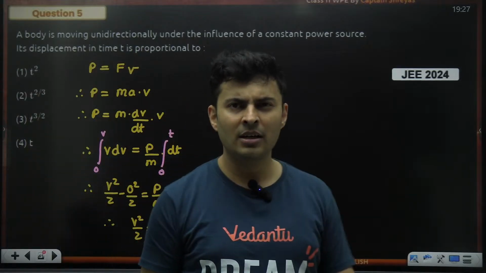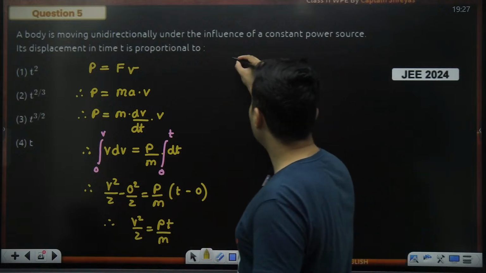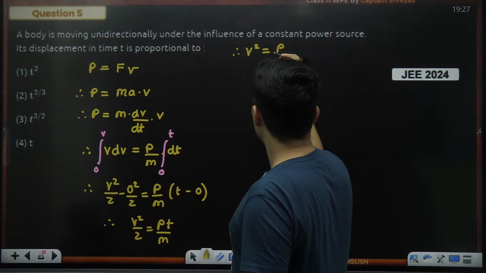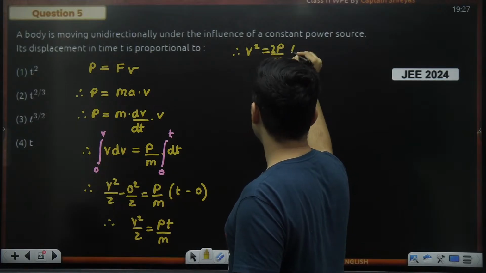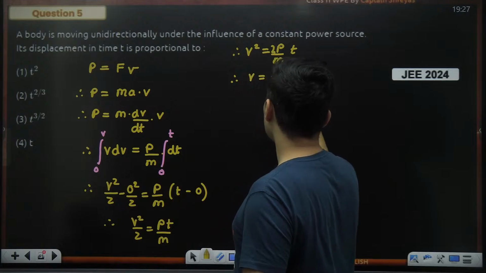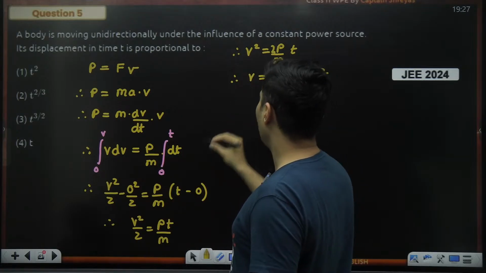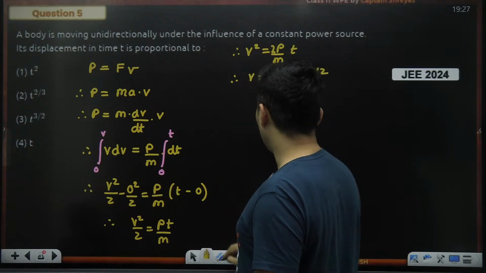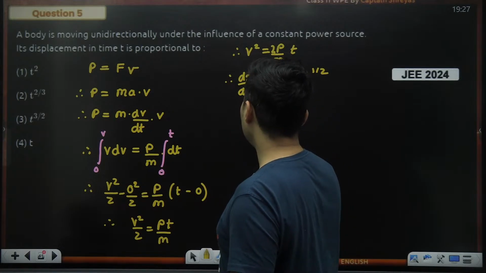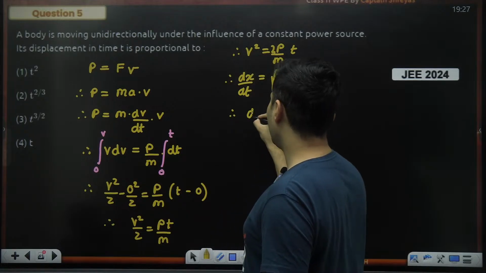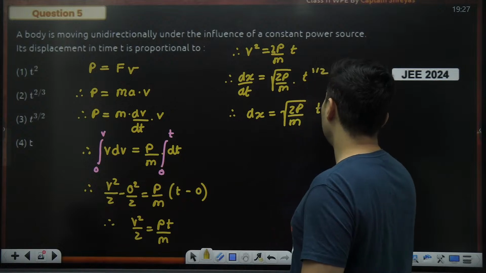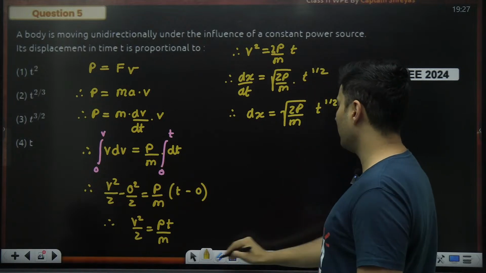I have to go to displacement. So move things around. So let's see what we can do. V square will be, or rather, 2p divided by m into t. Therefore, v will be equal to root of 2p by m into t raised to half. Perfect. And now I have the option to write velocity as dx by dt. Once I get this, I'll write dx is equal to, this is some constant, doesn't matter, 2p by m, t raised to half, and I'll shift dt over here.